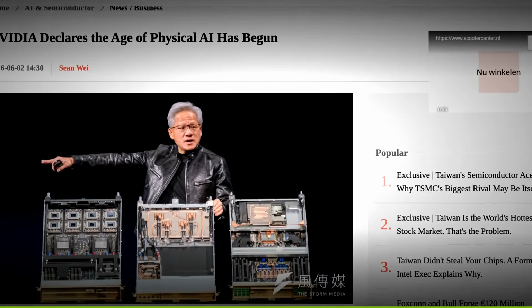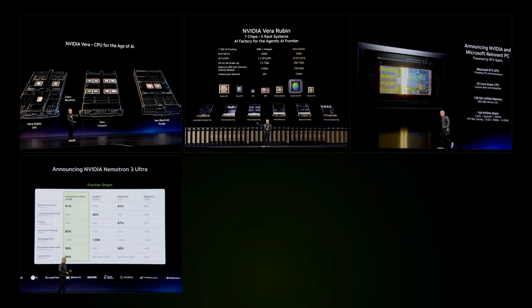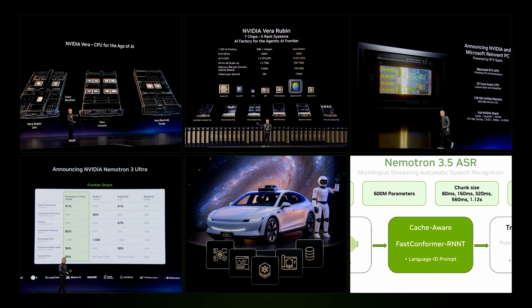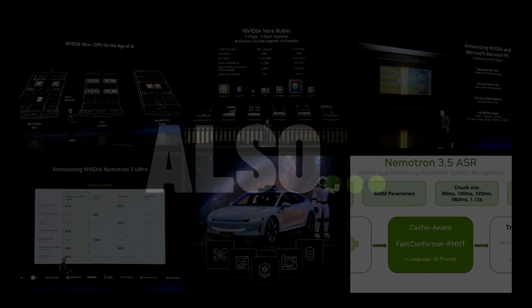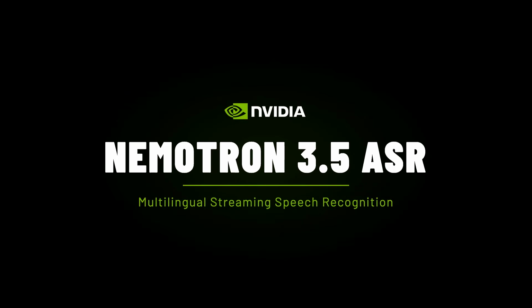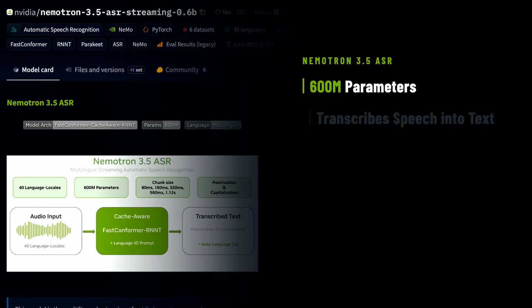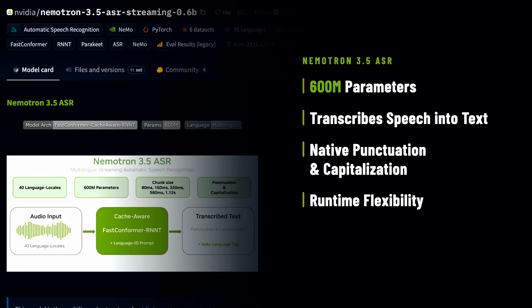Okay, so one of the things that got lost in all the NVIDIA announcements last week was that they also released a new ASR, or rather a streaming ASR model. So this is the Nemotron 3.5 ASR model. And this is basically a 600 million checkpoint that can probably replace your whole speech to text stack in here. You can basically self-host it. You can get it to do a whole bunch of the features like streaming audio and stuff like that.